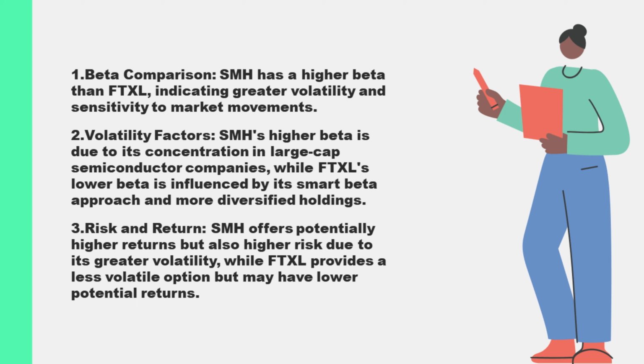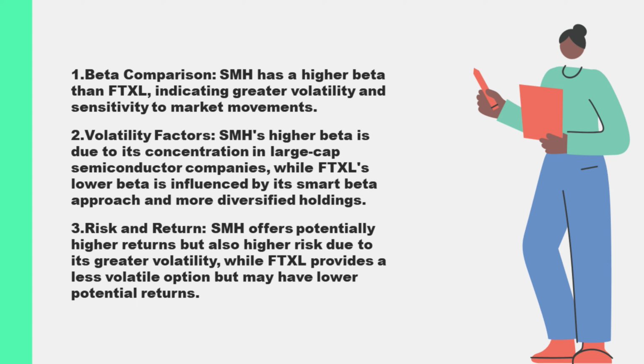As a result, SMH tends to experience larger price swings compared to the overall market, both during market upswings and downturns. This means that when the market rises, SMH is likely to rise more sharply, but it also means that in a market downturn, SMH may decline more significantly.